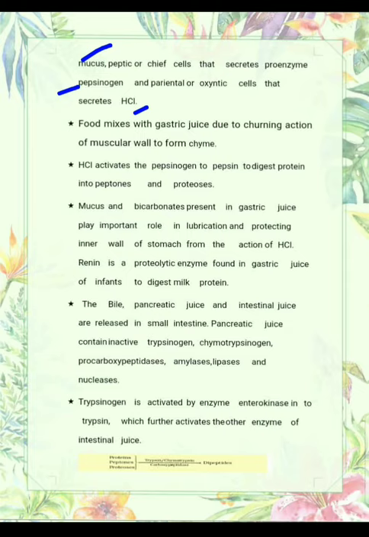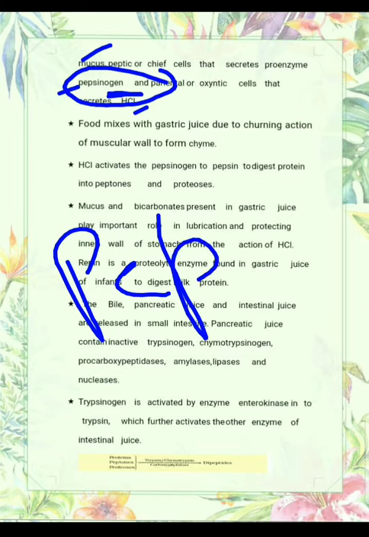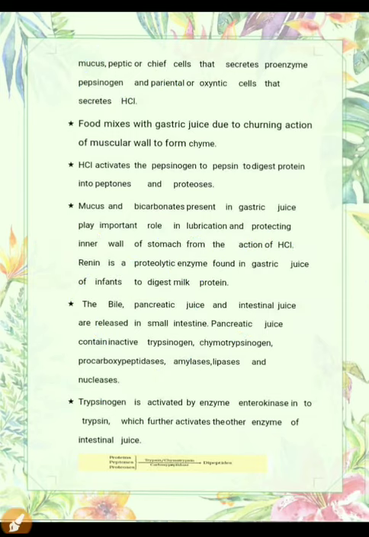Now let us study these functions one by one. Actually pepsinogen is the inactive form. This is the enzyme which can digest protein, but it is in inactive form. It has to be converted into pepsin for the digestion. Now how does pepsinogen convert into pepsin? This is the question that arises.